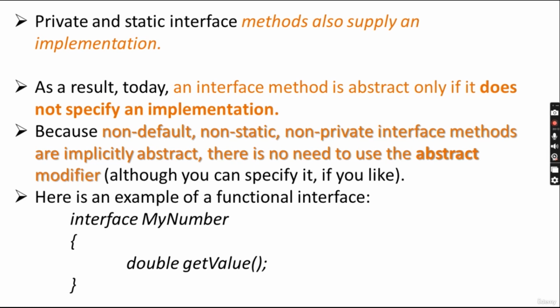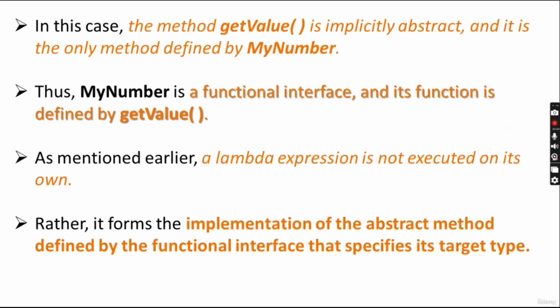So the rule is there should be only one method and that must be abstract. Private and static methods also supply an implementation, as we have seen. So in this case, the MyNumber interface is purely a functional interface because it has only one method, and that is abstract. A default implementation is not provided over here, so it is purely a functional interface.